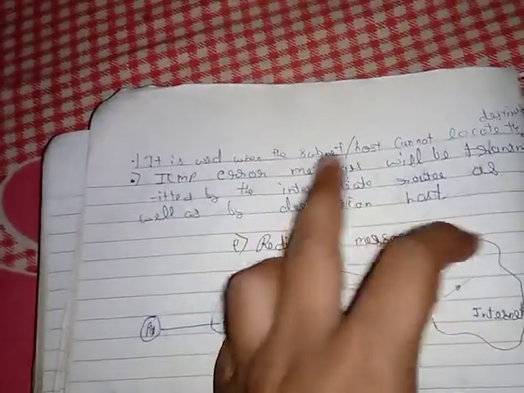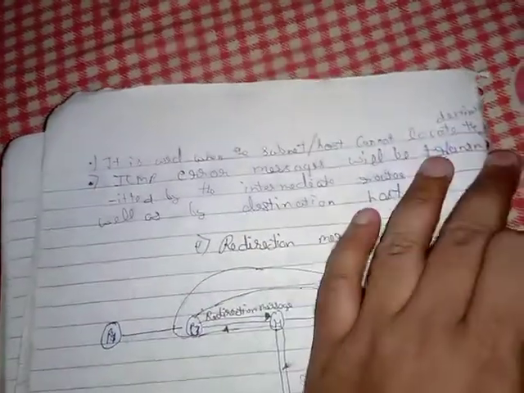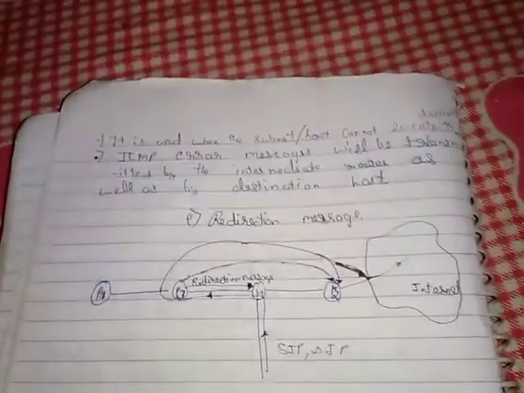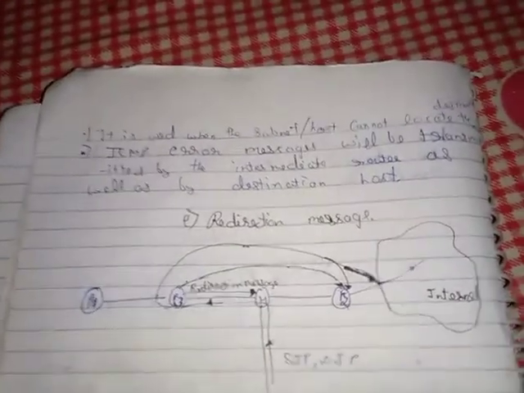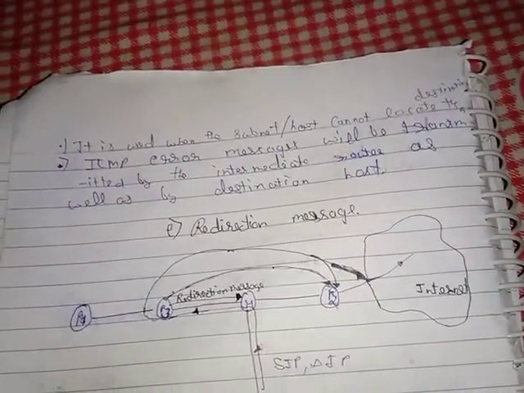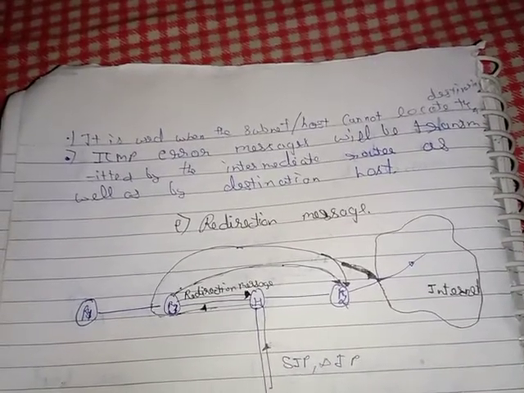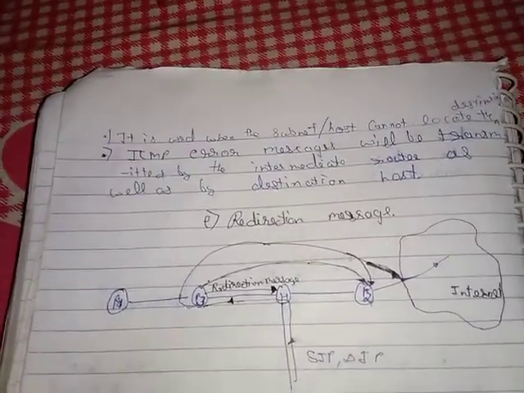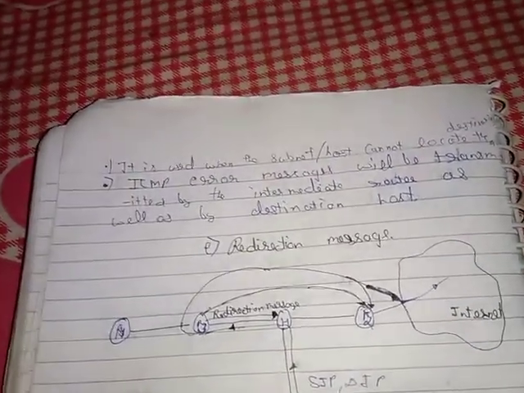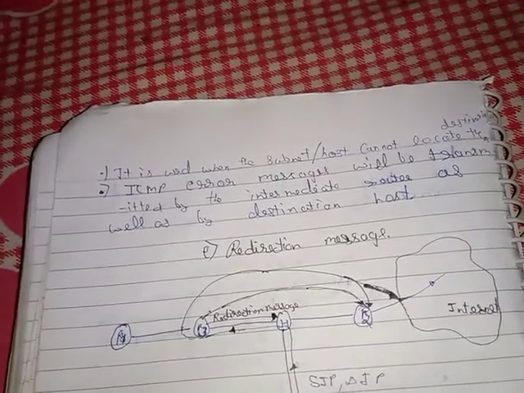Now the fourth one, that is the destination unreachable message. Destination unreachable message is a very simple one. It is used where the subnet or host cannot locate the destination. It means if the subnet or host is not able to find the destination, then this destination unreachable error will occur. ICMP error messages will be transmitted by the intermediate router as well as the destination host, and this is true for all the ICMP messages. Not only the source but all the intermediate routers will also transmit the ICMP error message.